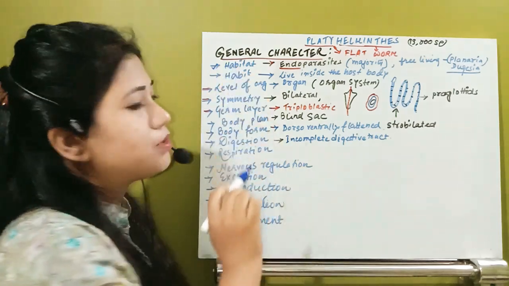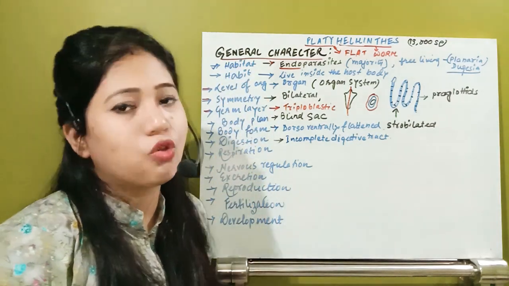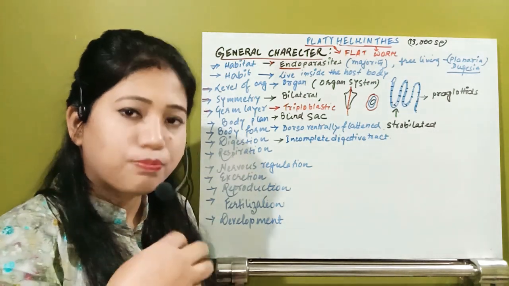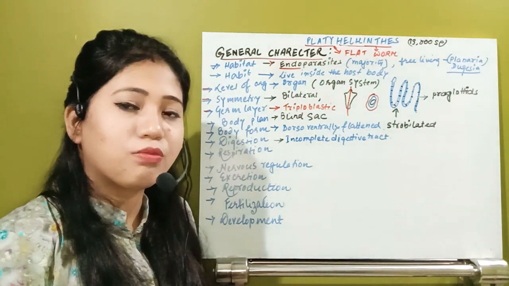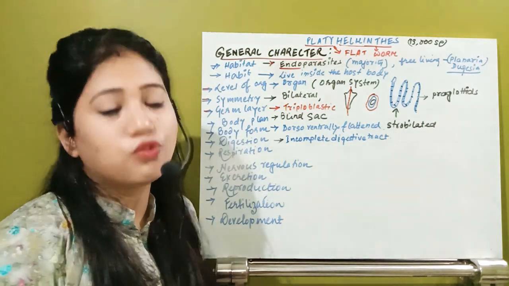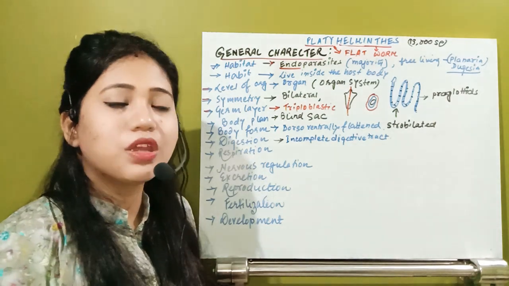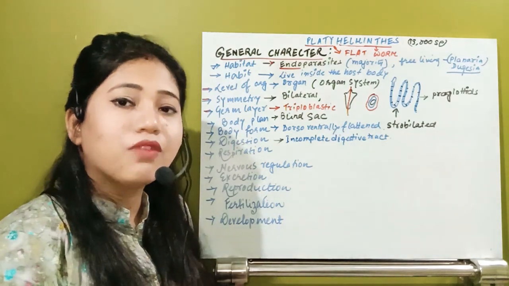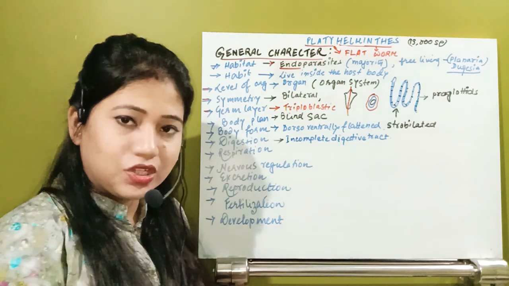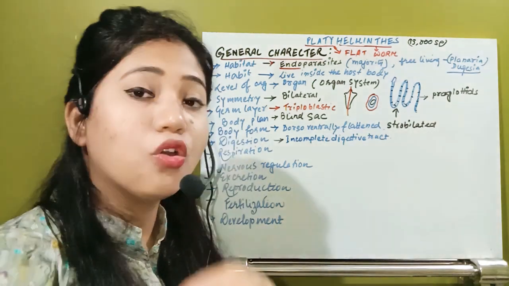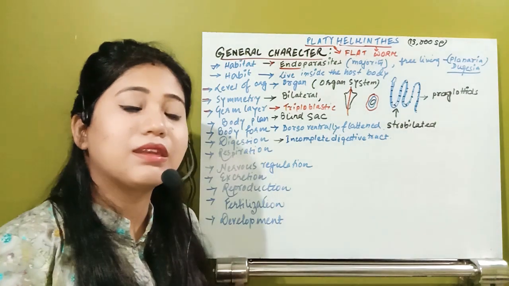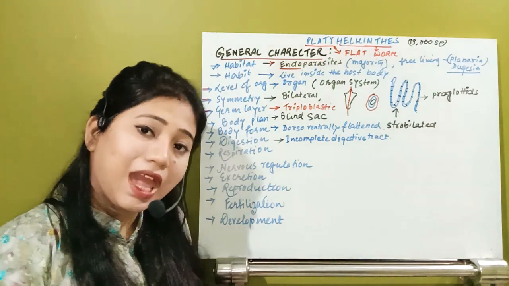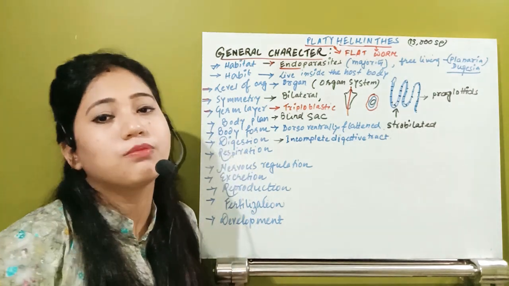In the habitat, I said that these organisms are endoparasites. So they live inside your body and start to take your digested food. Suppose this tapeworm is present in the region of the intestine. This tapeworm will take the food you have digested, the digested food molecules in the intestine, not by the mouth. They can absorb the food material directly from the body surface.